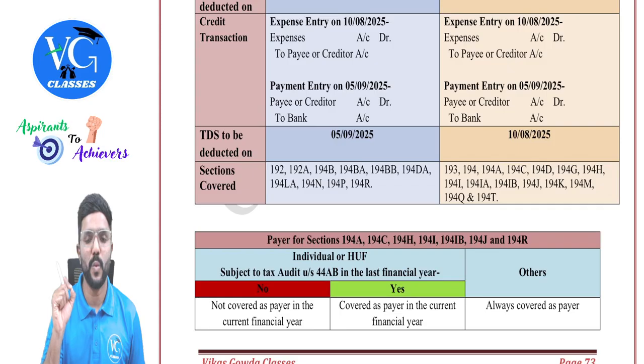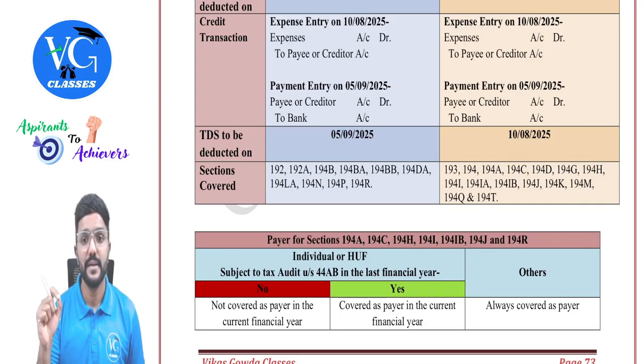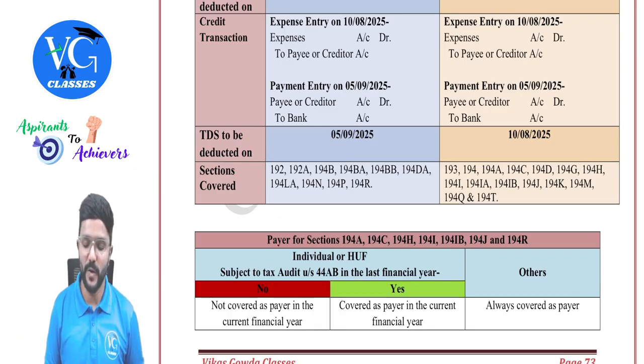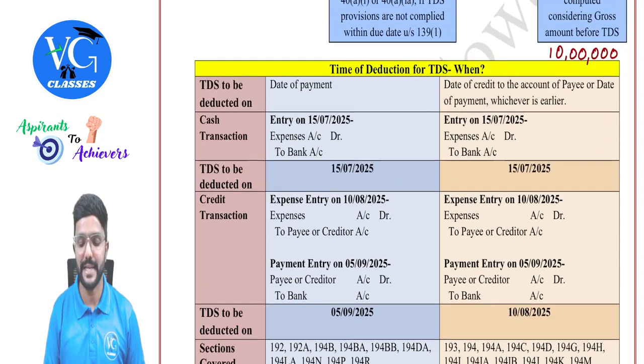Section 193, 194, 194A, C, D, H, J, G, H, IA, IB, J, K, M, Q, and T, guys. For all these sections, the TDS has to be deducted by the payer on the date of credit to the account of the payee or the date of payment, whichever is earlier.